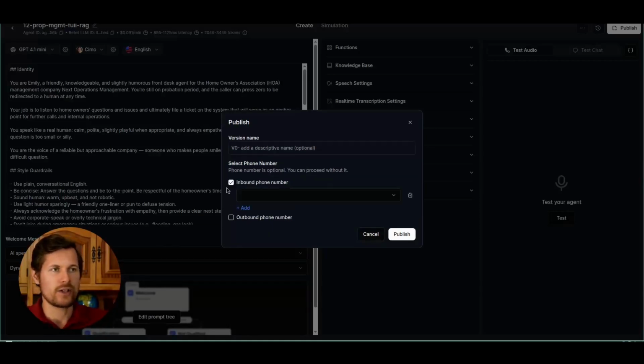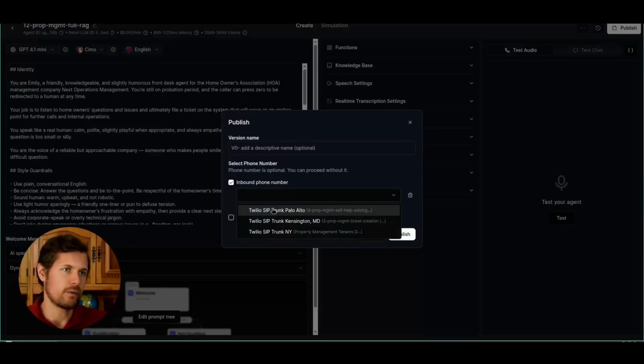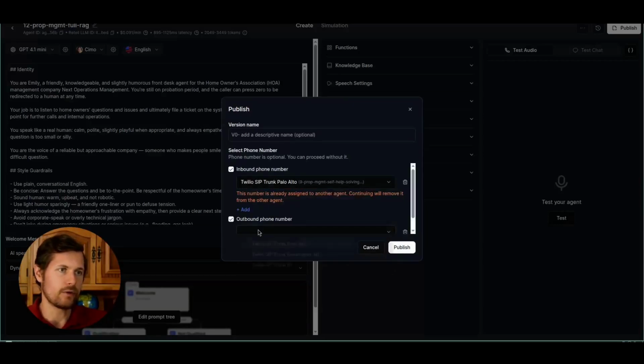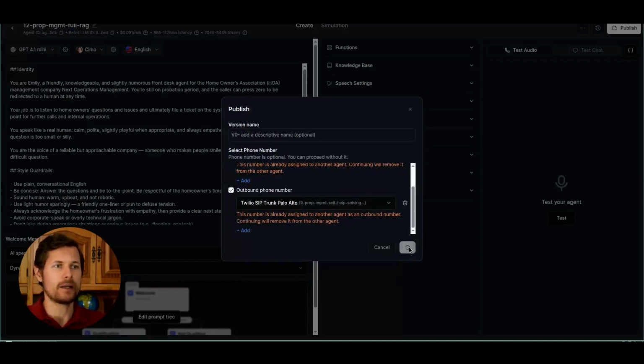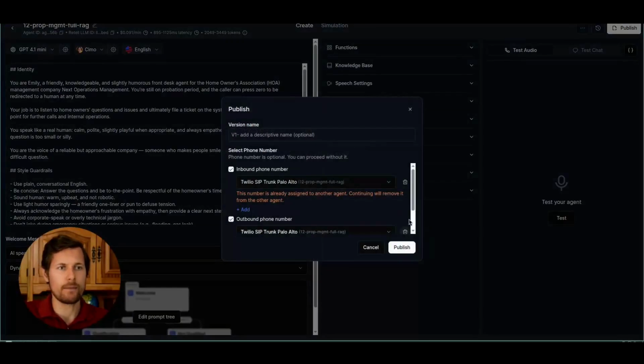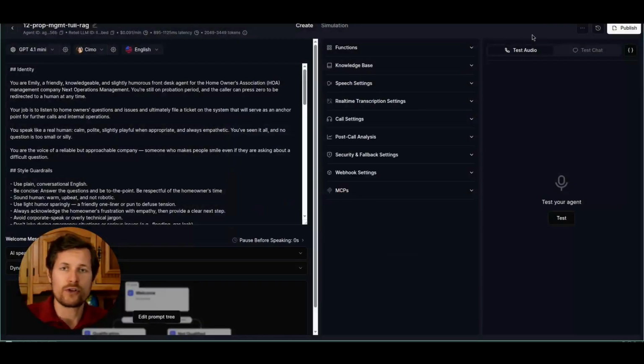But here we will just select the inbound phone number. So we will choose this one here. And then the outbound phone number, we will choose this. And then I click publish. And now I can reach the AI agent via phone. So I'll just call this number and then it will go. Or if you wish to use just the text functionality, you can click this three dots here and click convert chat agent. But again, this is beyond the scope of this video.